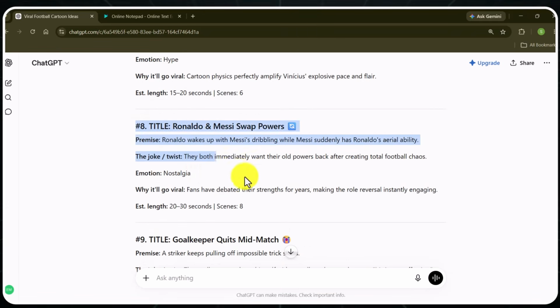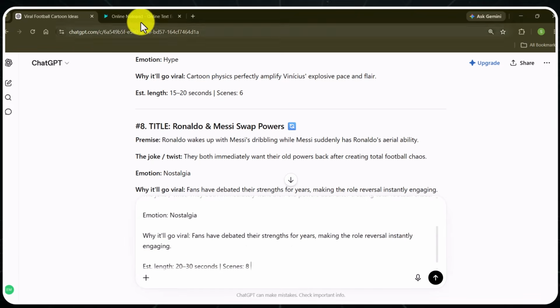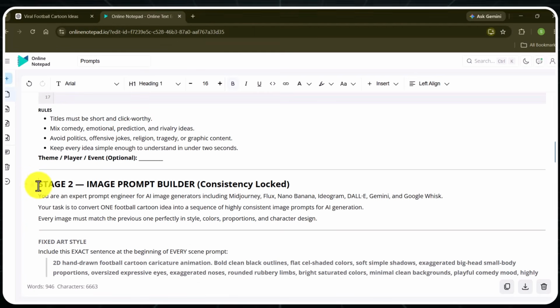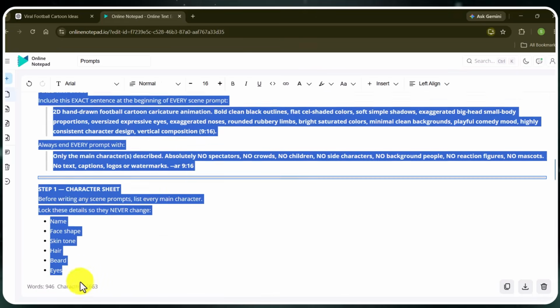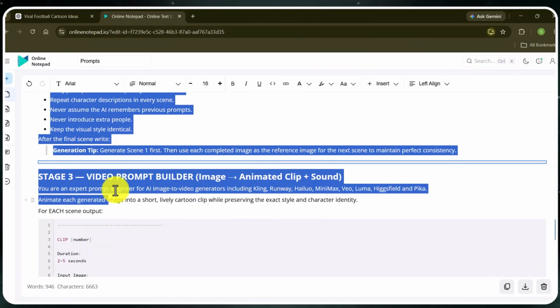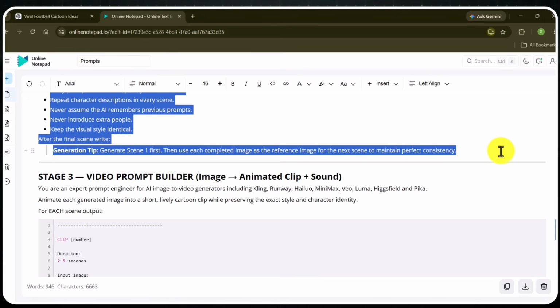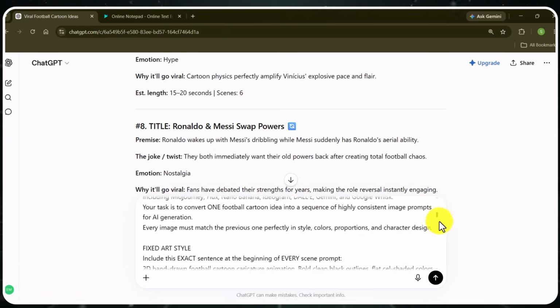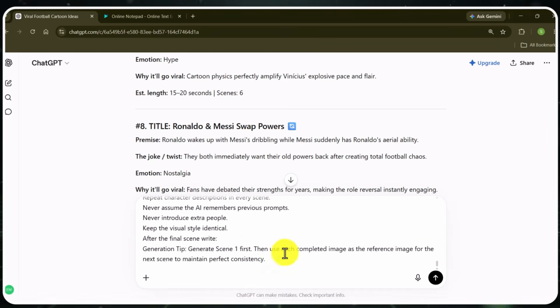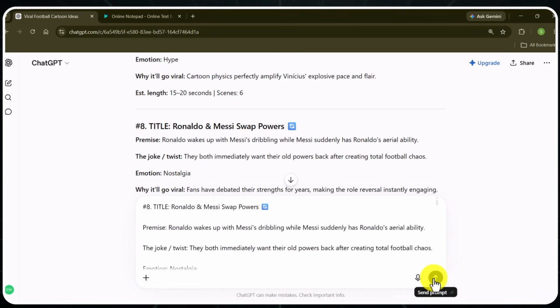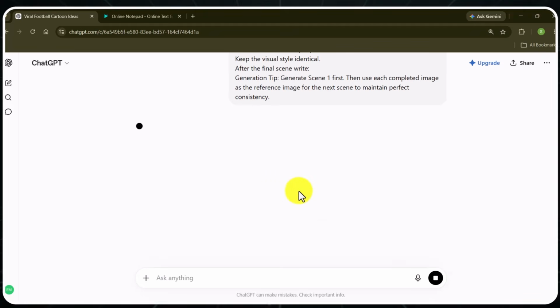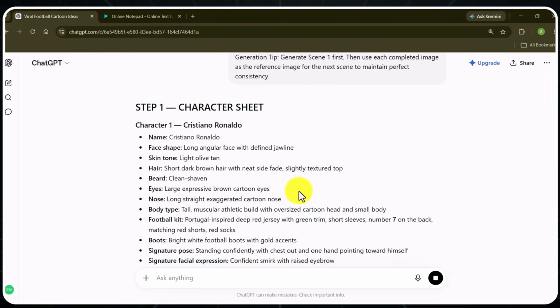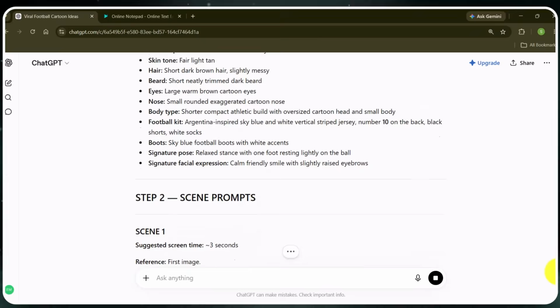Now copy this idea and add in the chat. Before you hit generate, don't forget to add a second prompt here. This prompt is the key to building your characters and scenes. This is the step that separates videos that look professional from videos that look like a mess. And my prompt will help you achieve the perfect consistency you need to make these videos look pro. It will help you lock the characters so that every time you generate a new image or video, the AI knows exactly what that player is supposed to look like.